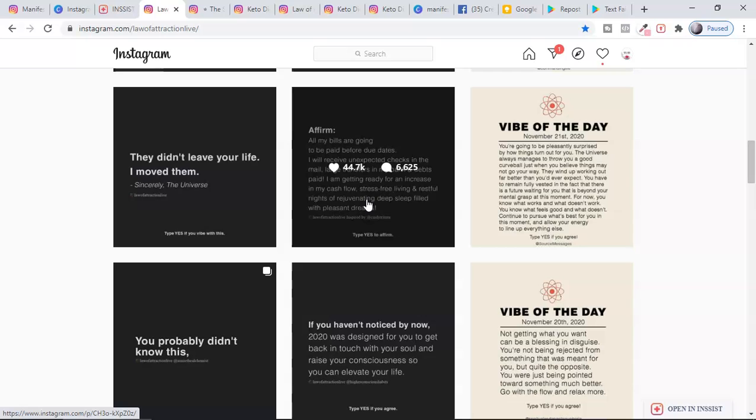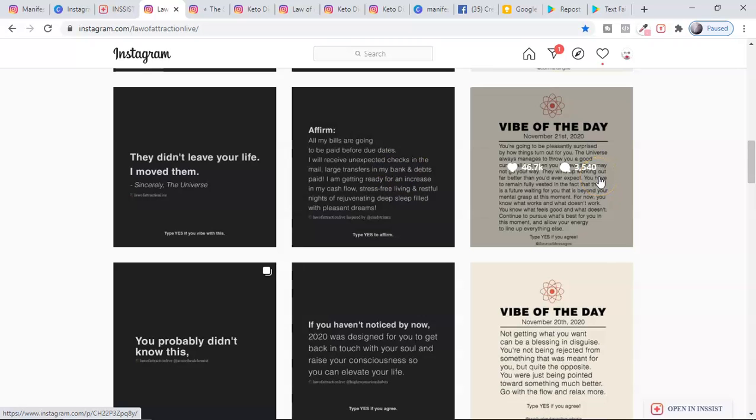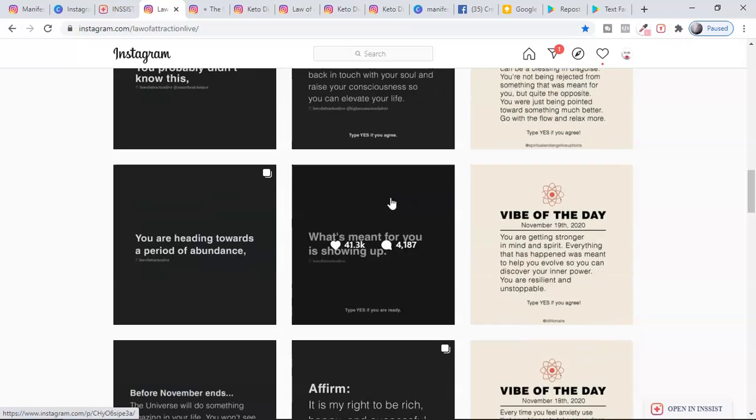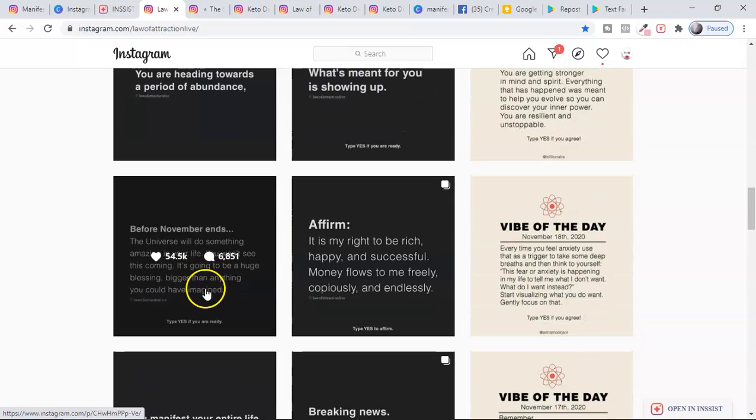In any niche, this method always works: the best performing post. Look at this one right here. It has 6,000 comments, and here I have only 3,000 comments. So I'm going to use this kind of best performing post on my Instagram. Like this, you can find all the best performing posts from here. Look at this one, before November ends. Here you can see it has 54,000 views and likes, and 6,000 comments. And here you can see 55,000 views and comments.